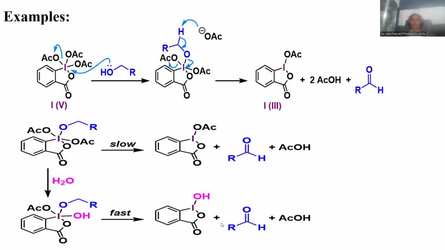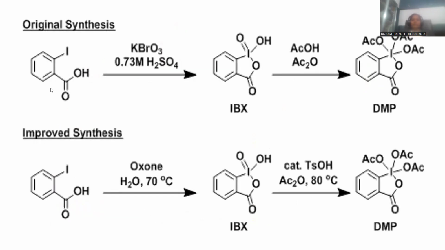Here certain examples are provided with the Des-Martin oxidation process. If the Des-Martin oxidizing agent is treated with a primary alcohol, ultimately the aldehyde could be the final product. The reaction mechanism is also provided for better understanding of this reaction. Again, the overall synthesis of the Des-Martin oxidizing agent and subsequent possibilities for improvising the synthesis of the catalyst are also shown in this slide.